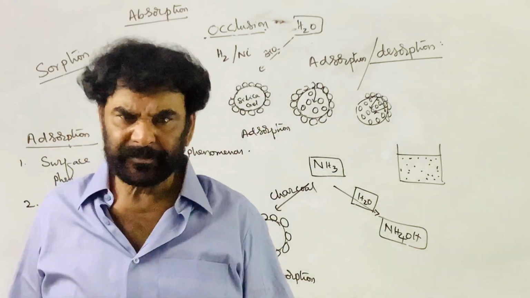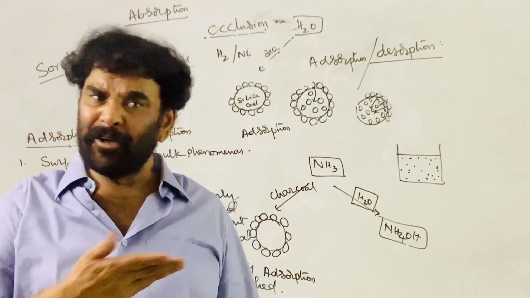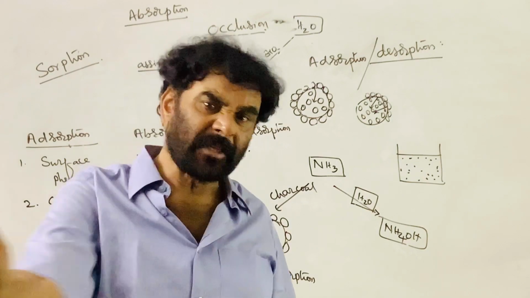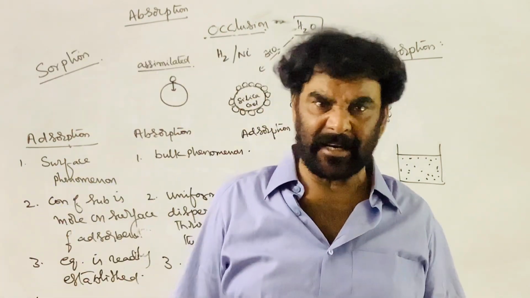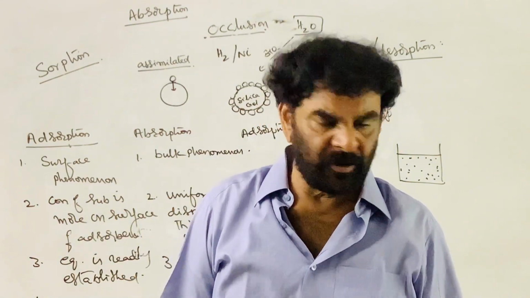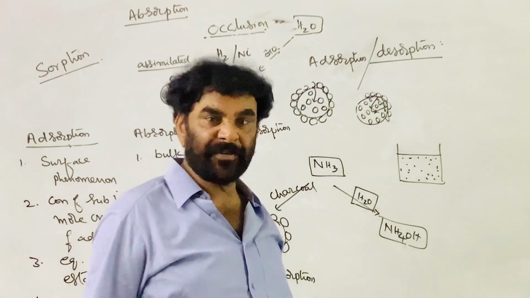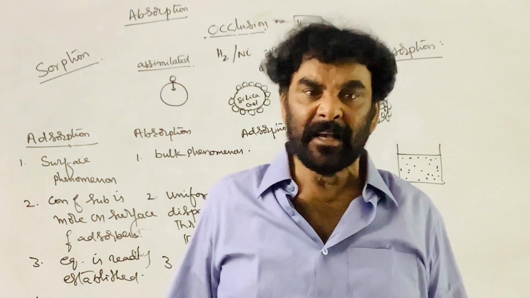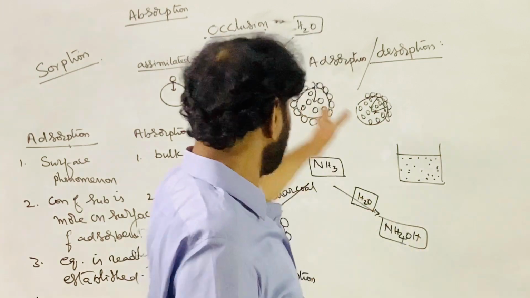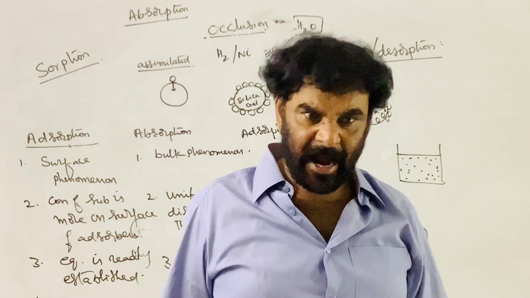Energy is required, so the endothermic process is favored by high temperature conditions and the exothermic process is favored by low temperature conditions, according to Le Chatelier's principle of chemical equilibrium. So adsorption is favored by low temperature since it is exothermic, whereas desorption is favored by high temperature.